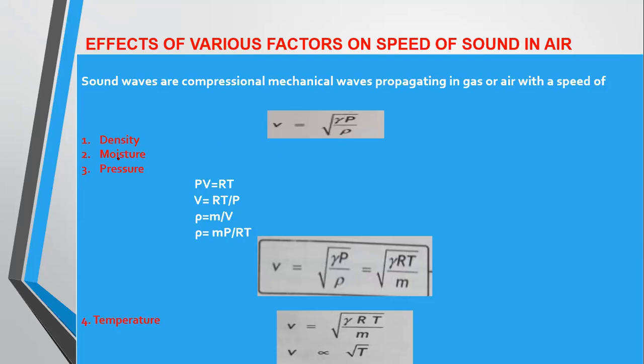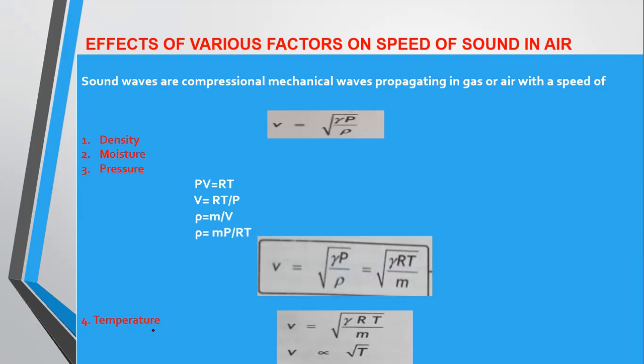If the question is what is the effect of moisture on the speed of sound in a gas or air, you will also have to explain with the help of this formula. The same goes for the effect of pressure. So these are three short questions in this topic. There are four short questions basically.